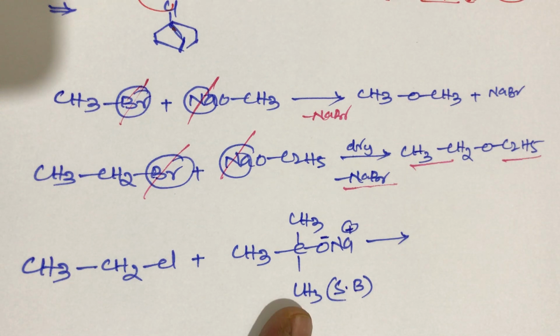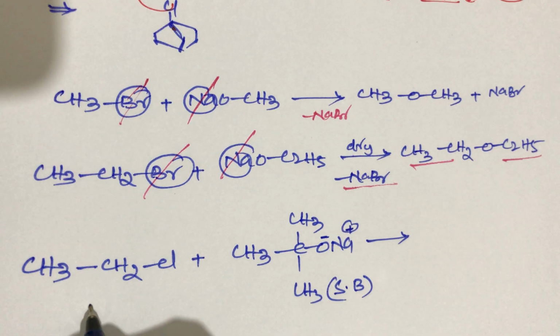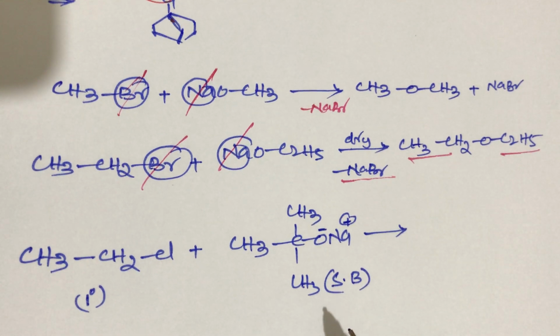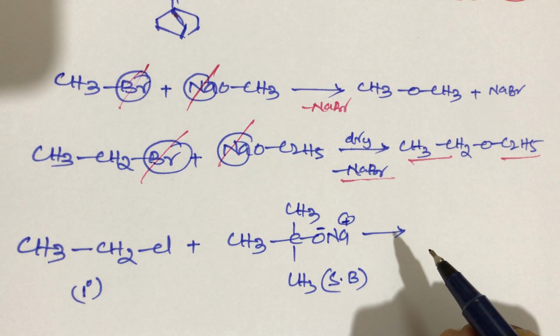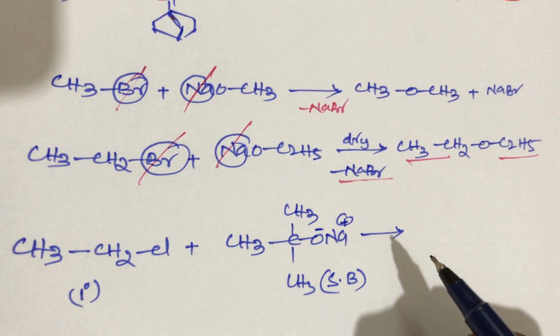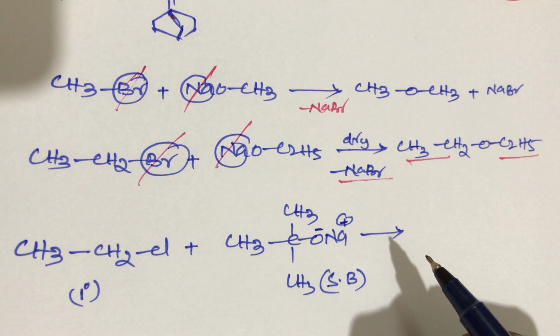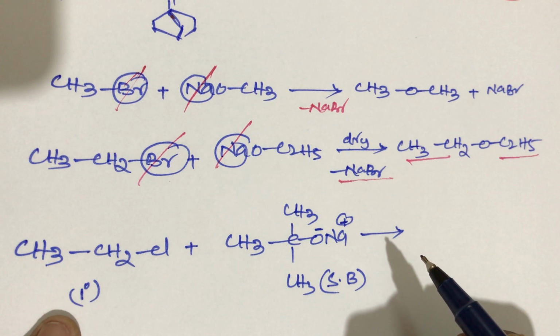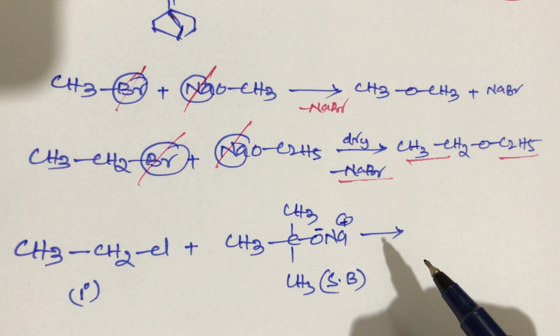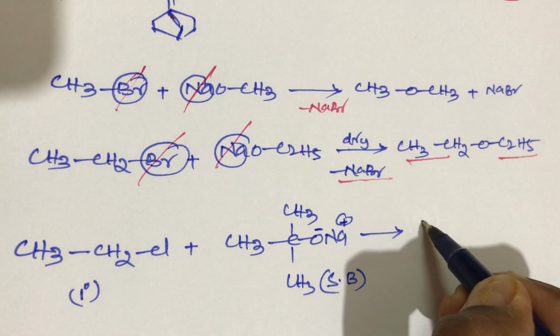Sodium tertiary butoxide is a strong base and a strong nucleophile. Generally a strong nucleophile is more favorable for the SN2 mechanism, students. So this is a primary alkyl halide in the presence of a strong base; it undergoes nucleophilic substitution reaction, student. One more next point, student, a very most important point: when primary alkyl halide reacts with strong base, it undergoes SN2 mechanism, that means nucleophilic substitution reaction.